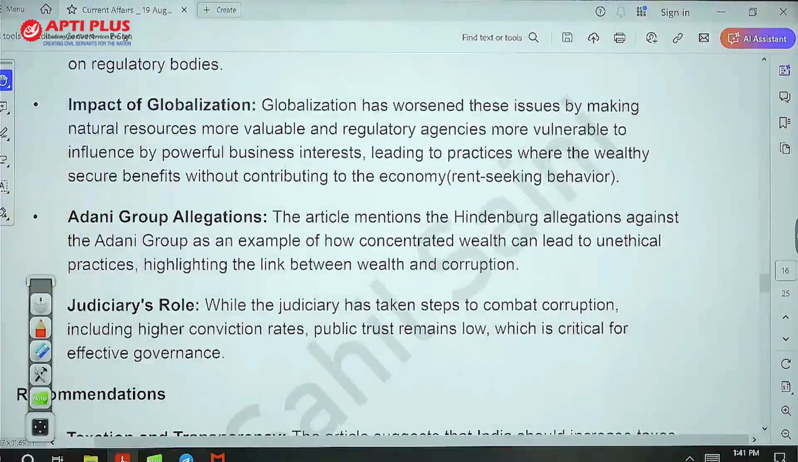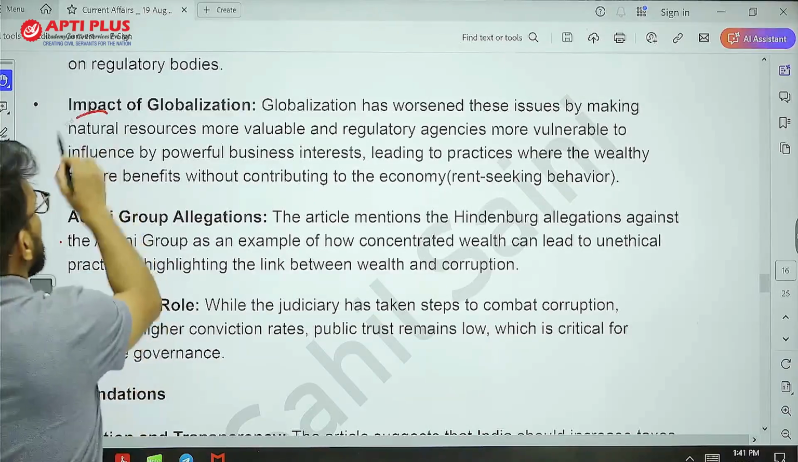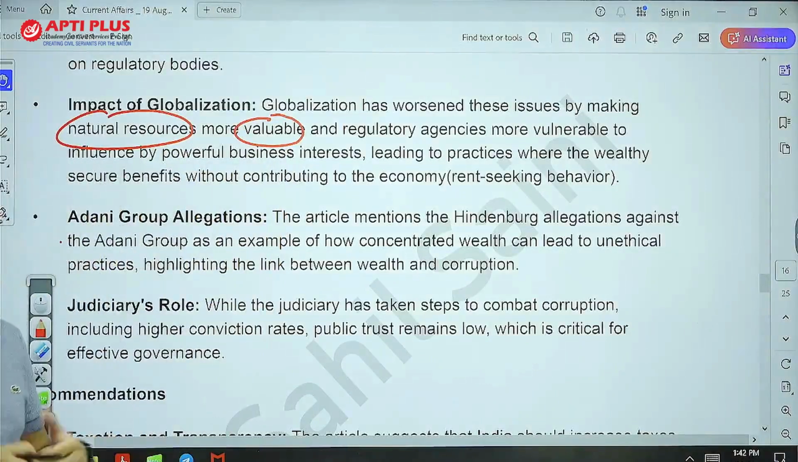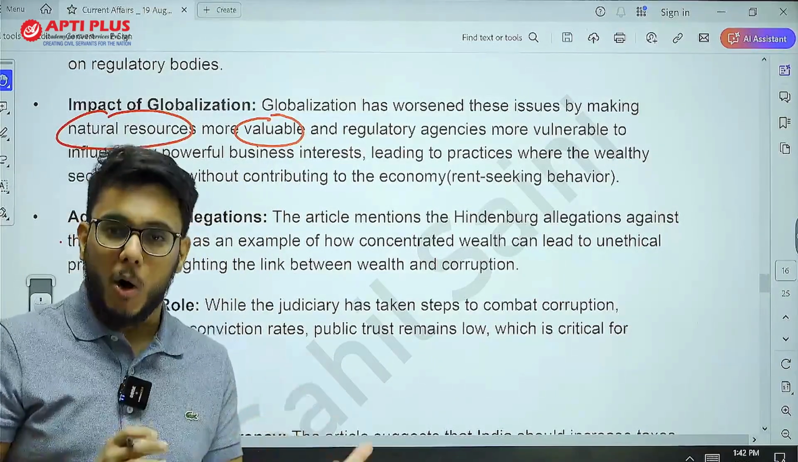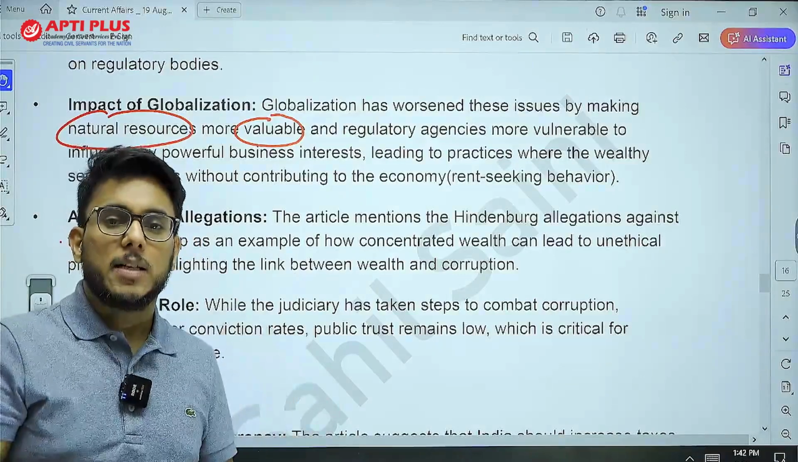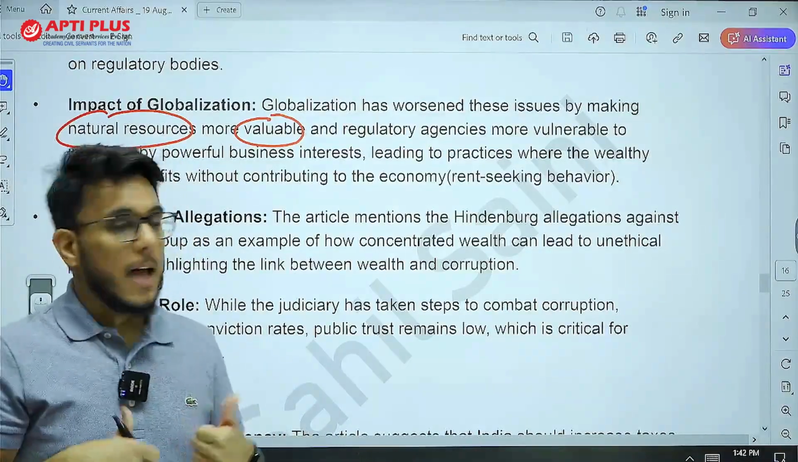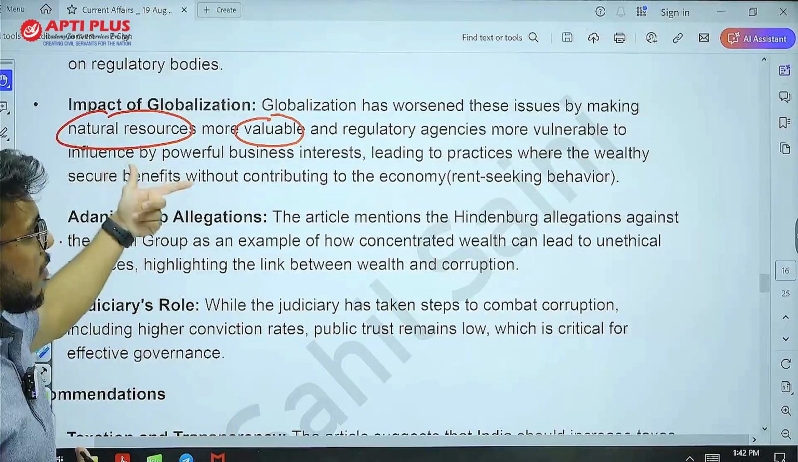Now, globalization has also played a role in this particular direction. What is the role of globalization? Globalization has made natural resources more valuable. For example, today resources like iron ore, copper, and lithium have become more economically important. They have become more valuable.